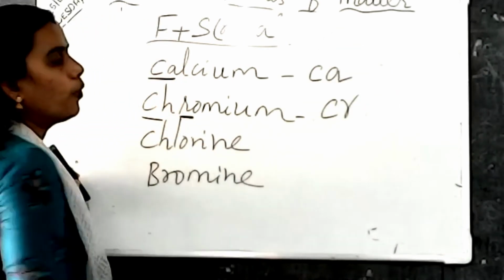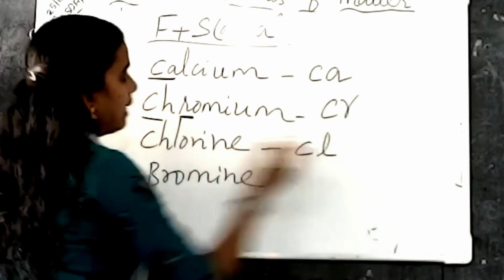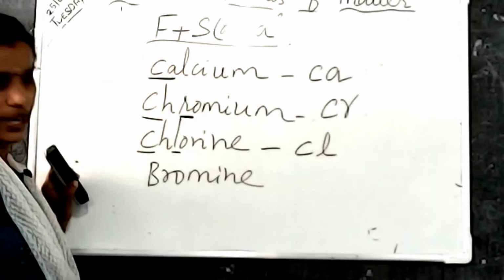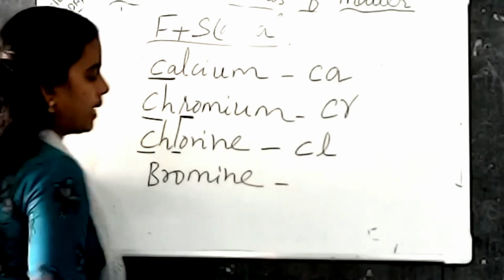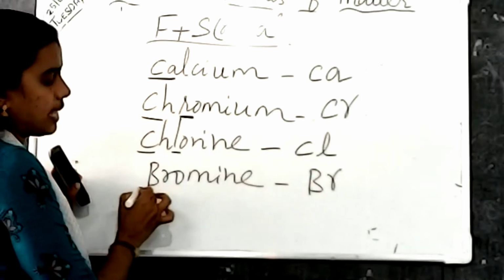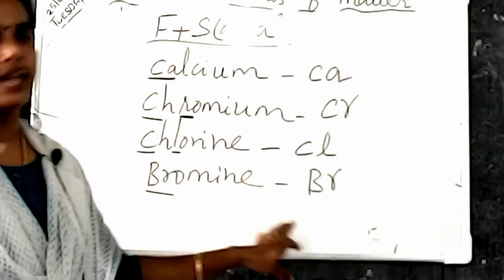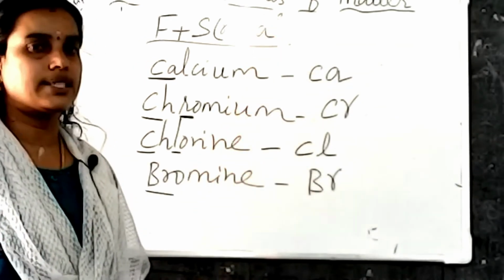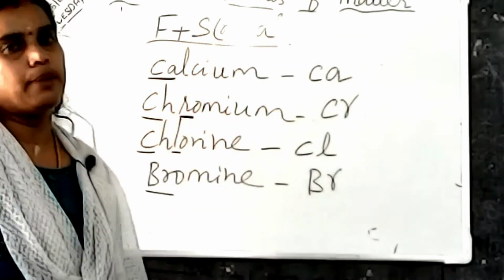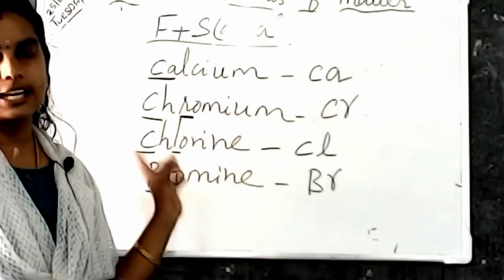Then the third one, chlorine. The symbol of chlorine is Cl. Here C and L are taken as the symbol for chlorine. Then next one, bromine. Br is the symbol for bromine. So these elements follow the rule of first letter, second letter, or any other important letter. So this is the second rule of our symbols. Is it clear for you?